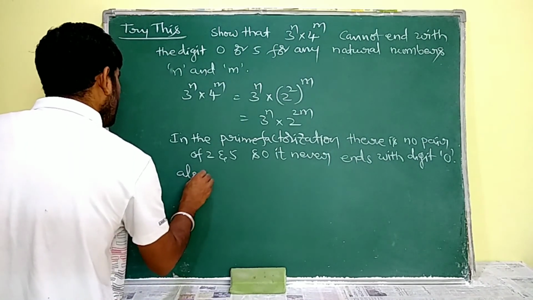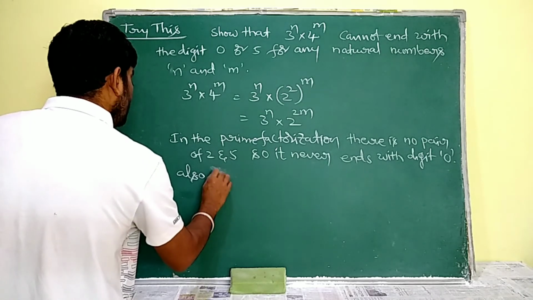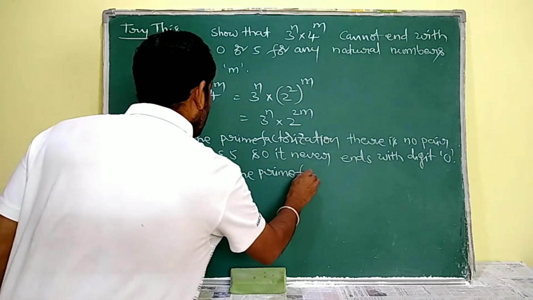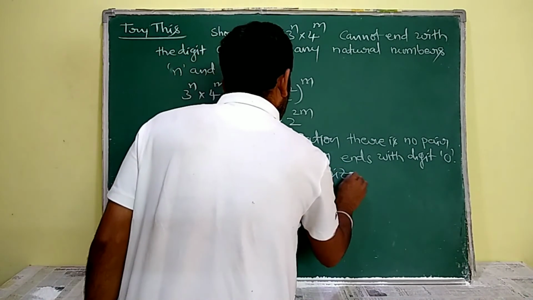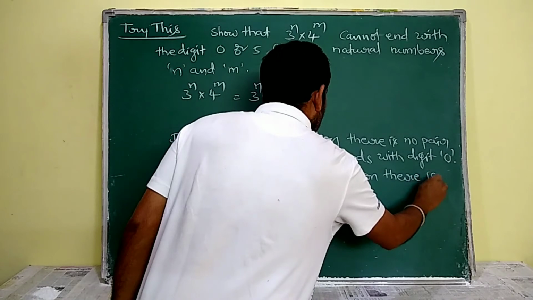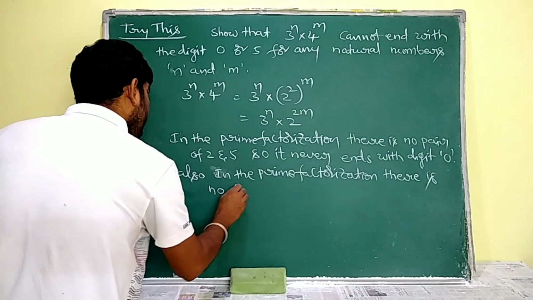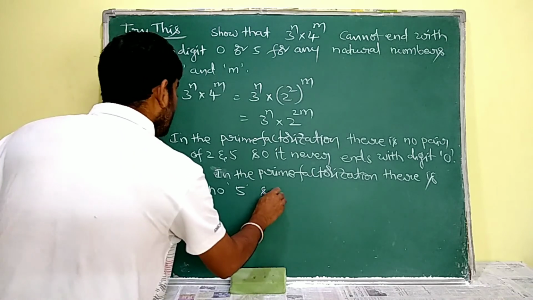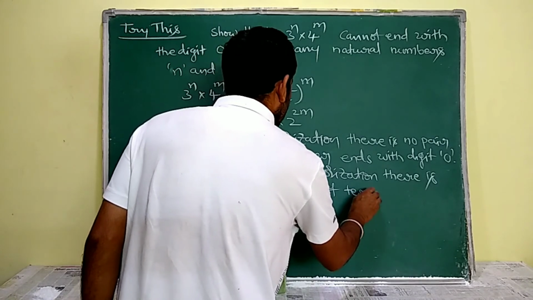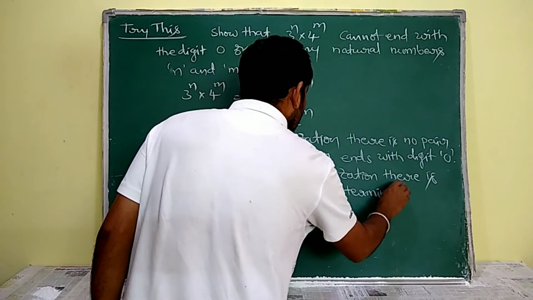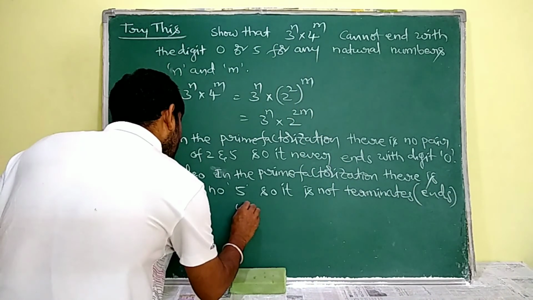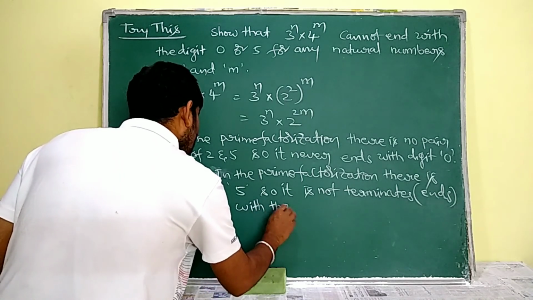Also in the prime factorization, there is no 5. So it never ends with the digit 5.